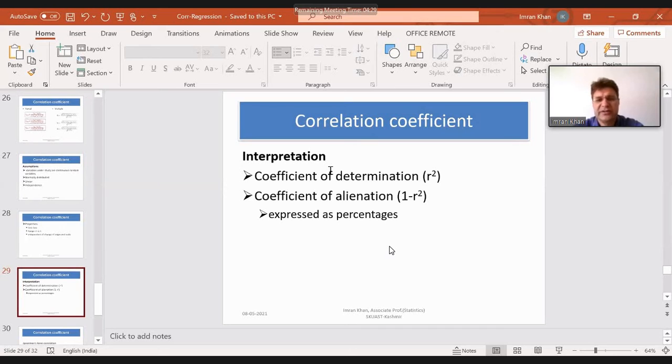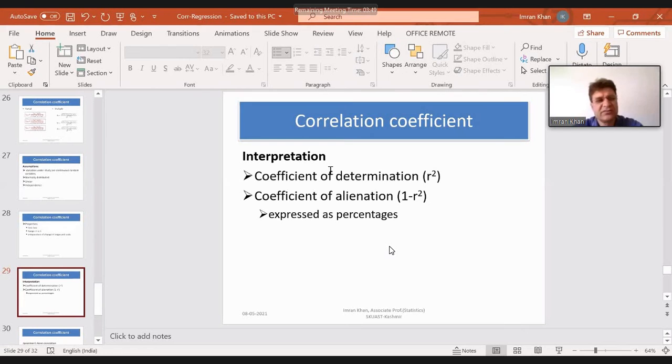But when we have to interpret the results of the correlation coefficient, we use the coefficient of determination. By coefficient of determination, we mean that we use R square instead of R. R is used to denote the correlation coefficient, but if we square that R, that is R square, it's called the coefficient of determination. For example, if we have a correlation coefficient of 0.6, and we square 0.6, it becomes 0.36, right? So that will be your coefficient of determination. If we multiply it by 100, you will get 36%.